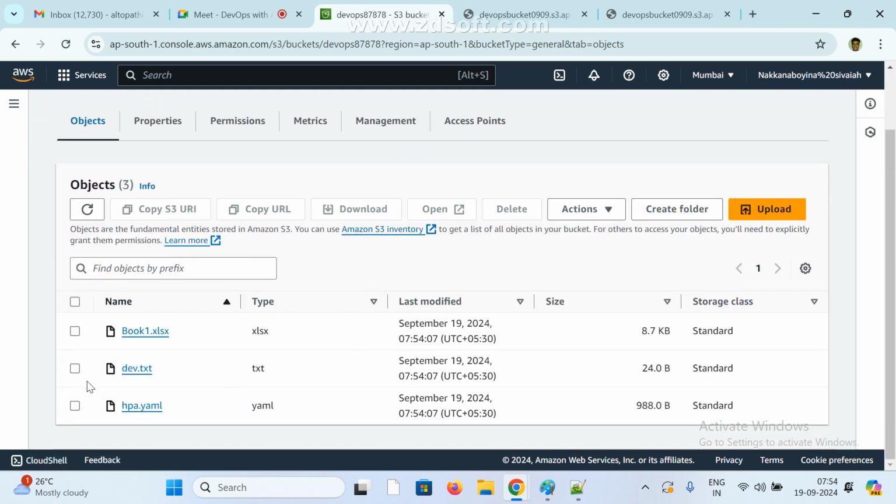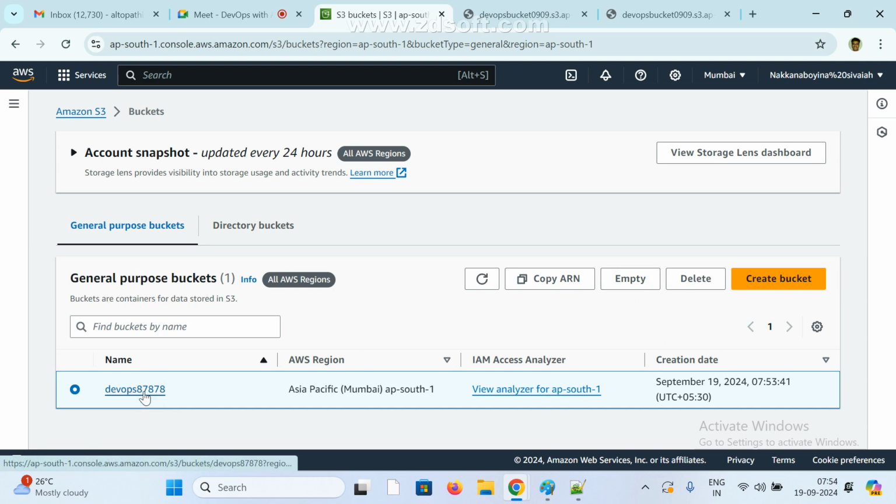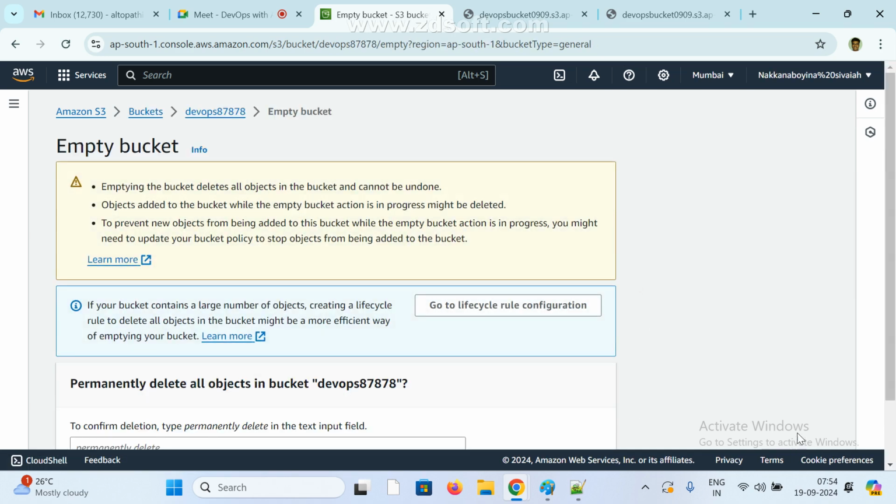If you want to delete the bucket contents directly, there is one more option. Select the bucket name, and there is an option called empty. Suppose this bucket has 1000 files or 100 files or 50 files. We cannot select and delete them one by one, right? Click on empty. Emptying the bucket deletes all objects in the bucket, and we cannot undo it.